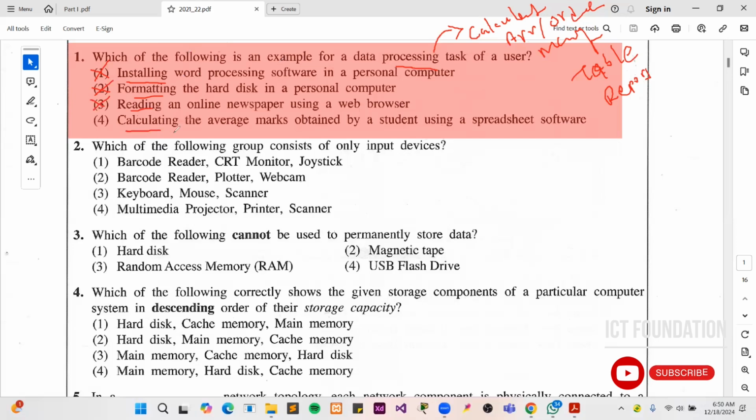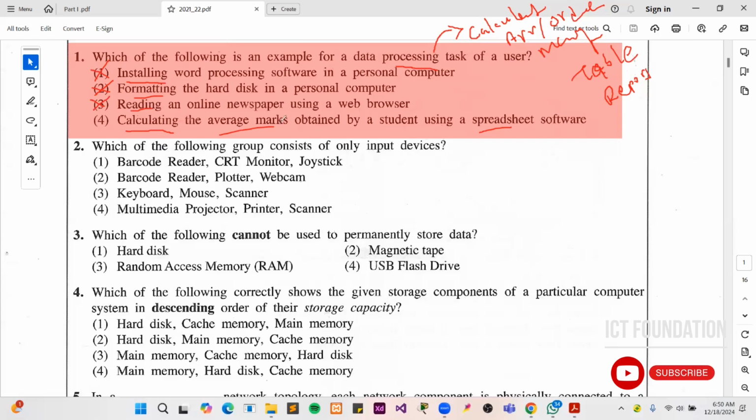Calculating. So this will be considered as the processing of data. Calculating the average marks obtained by a student using a spreadsheet software. By using a spreadsheet software like Microsoft Excel or OpenOffice Calc, whatever it is, you are calculating the average marks. So you will get some marks as data, then you will calculate the average.